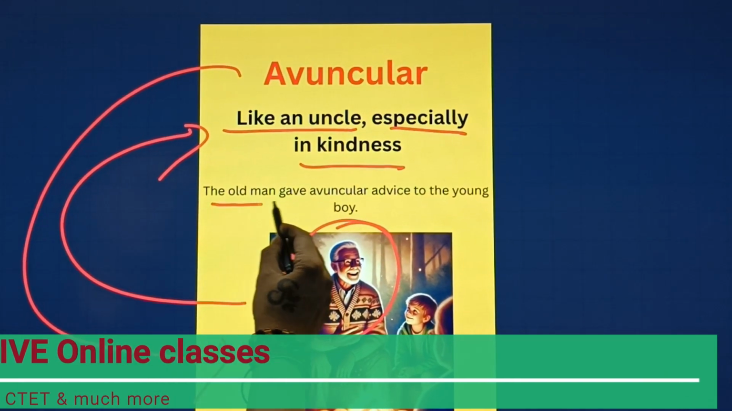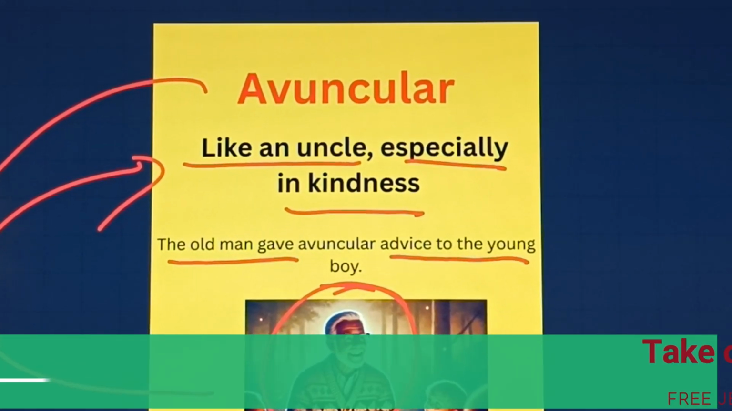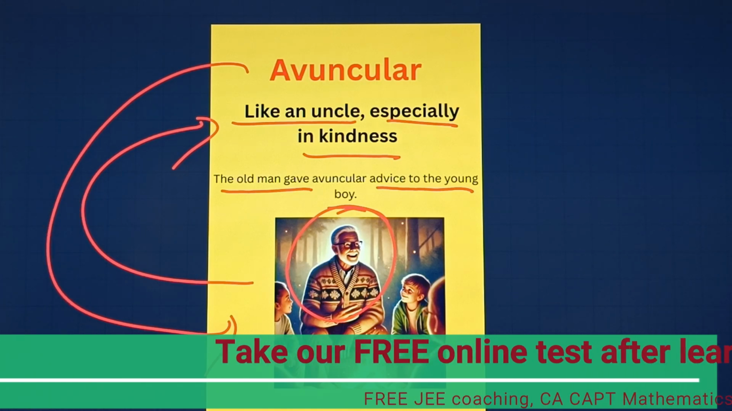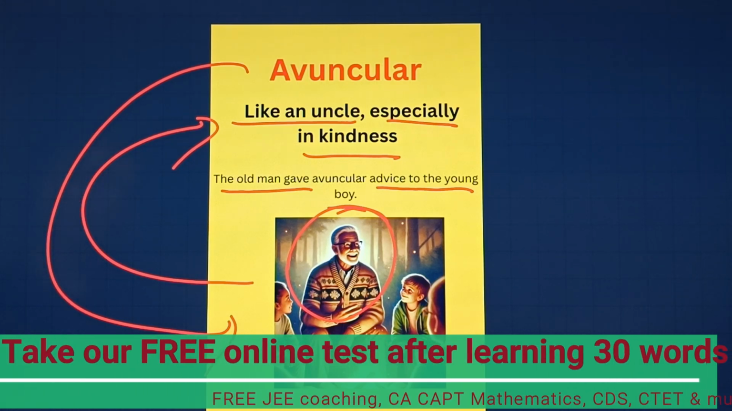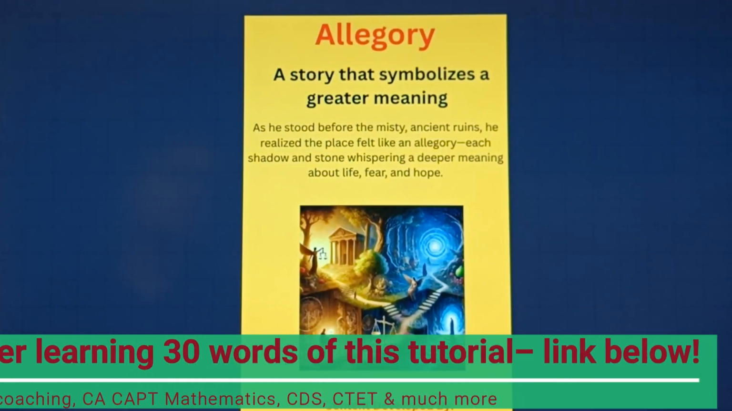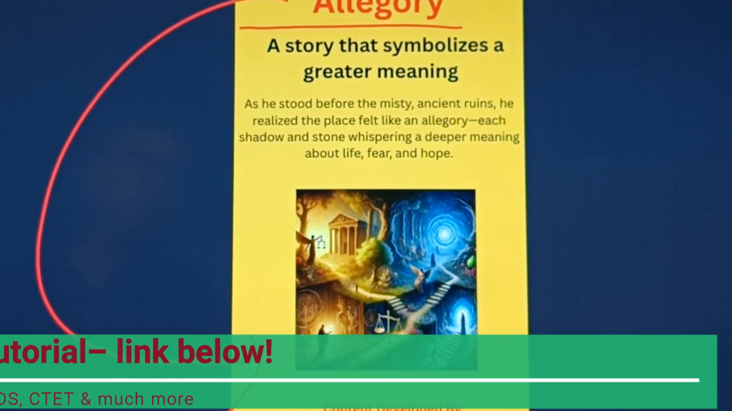The old man gave avuncular advice to the young boy. Very, very interesting. And this picture shows quite similar meaning of this particular word. Now let's move towards our next word. So students, this is our next word and quite interesting picture as well. The word is allegory. Now let's understand with the help of this particular picture.